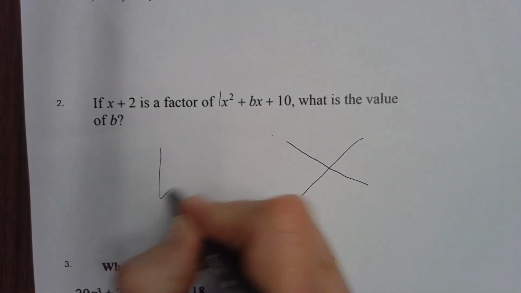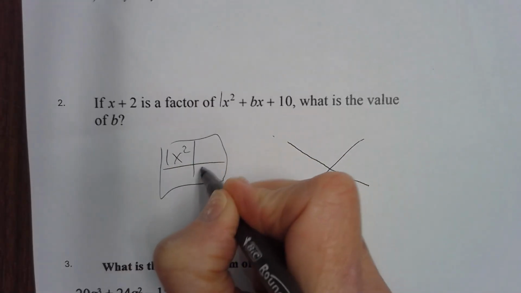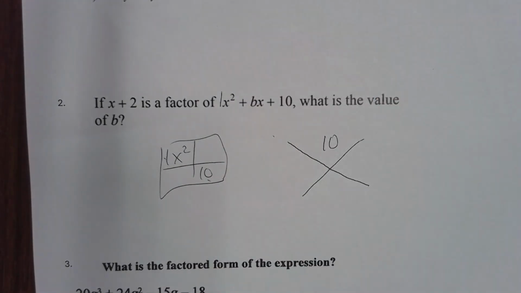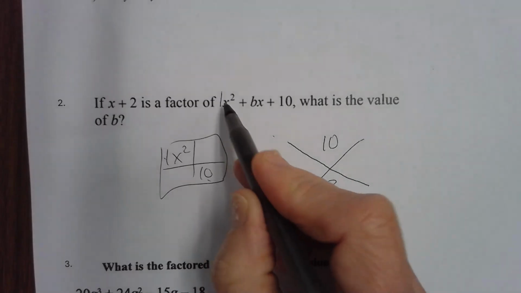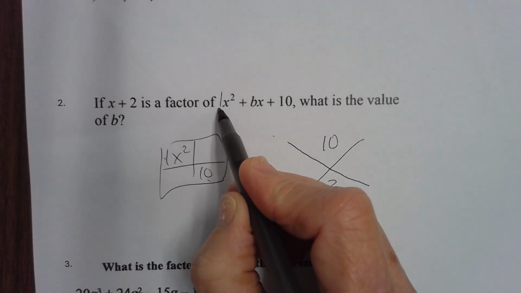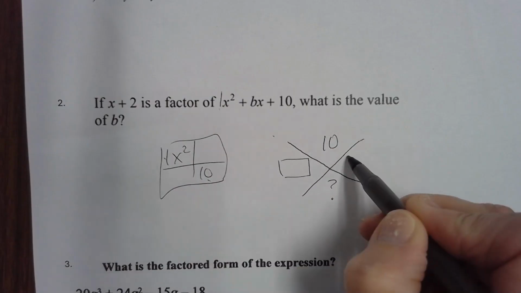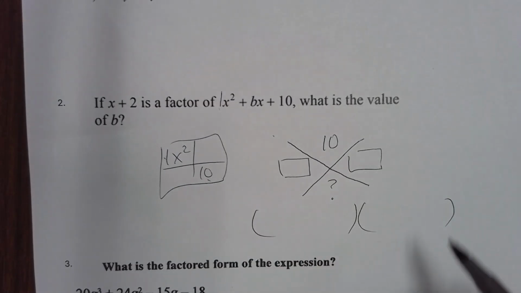So if you did it this way and you put x squared in the front slot and 10 in the back, when you multiply, you get a 10 here. This is what we don't know. And remember that when that leading coefficient is a 1, y'all, once you get these magic numbers, they just go right in the parentheses.